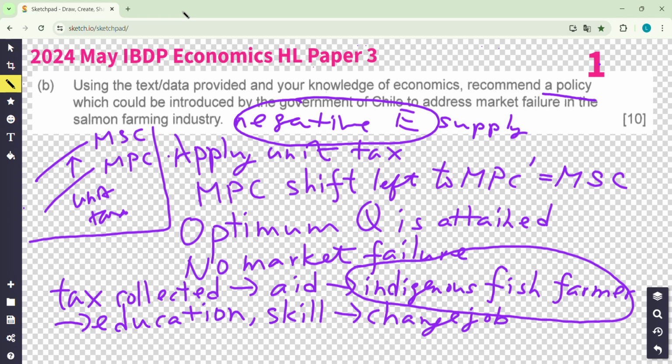Remember this part, you don't need to draw the graph, okay? For part B, paper 3, part A you need to draw the graph. Part B is mostly discussion, and that's it. And now we are moving towards question 2.